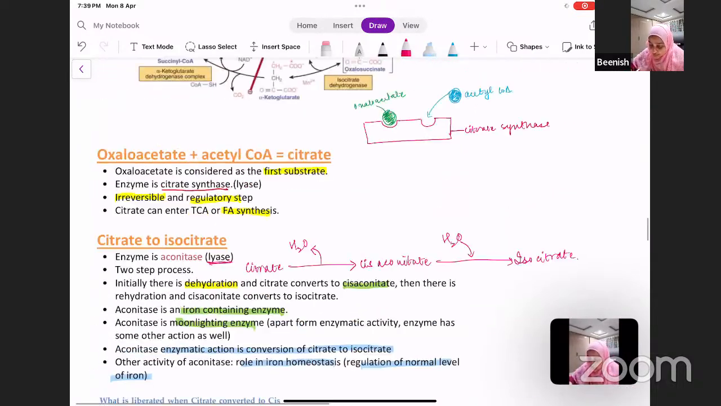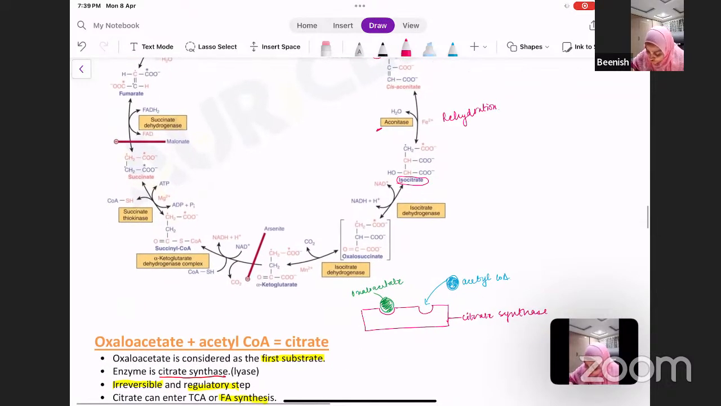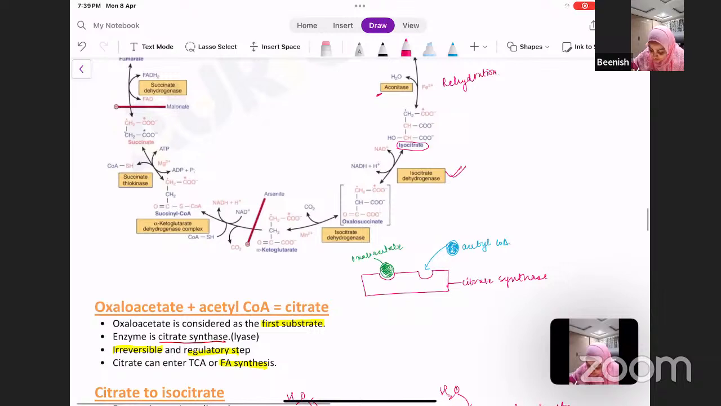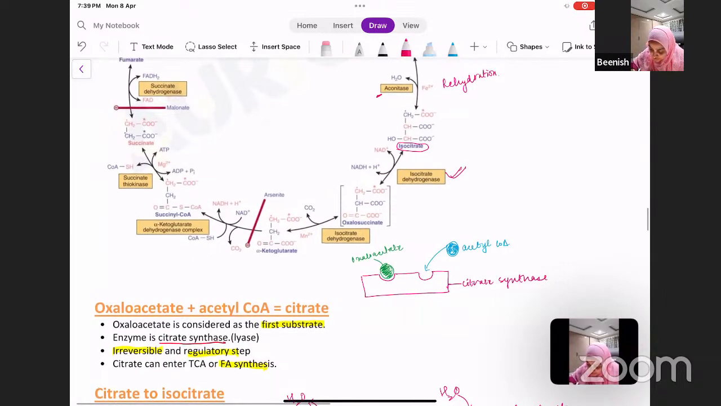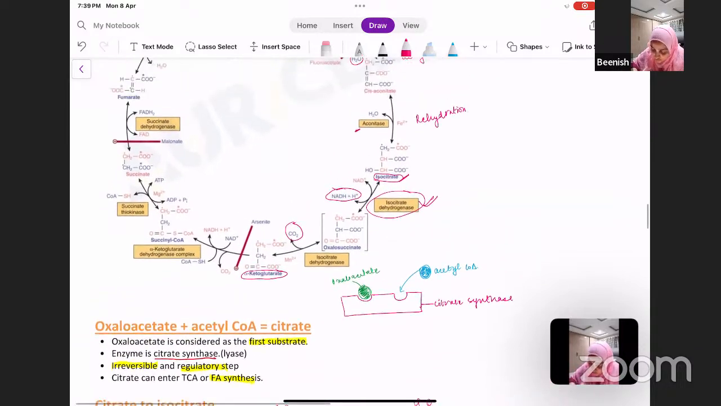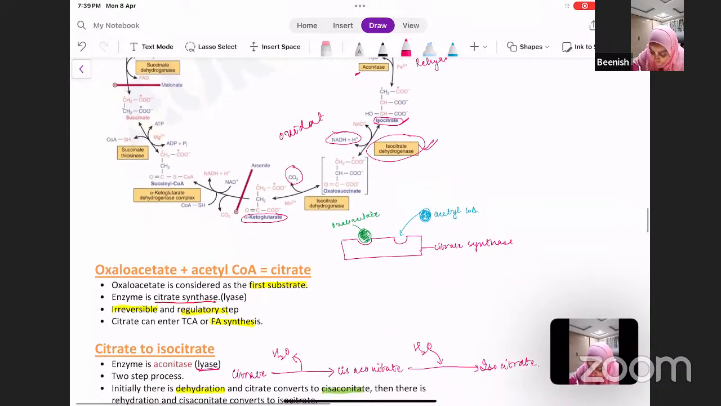Let's have a look in the cycle here in the figure. This was your isocitrate dehydrogenase enzyme, acting upon isocitrate. Then it leads to the formation of alpha ketoglutarate. Here you can see carbon dioxide is removed, and NADH is formed, NAD plus changing into NADH. So this is your oxidative decarboxylation.